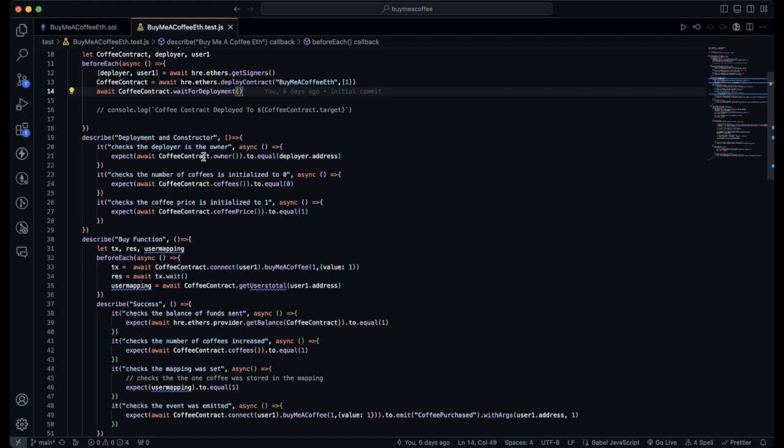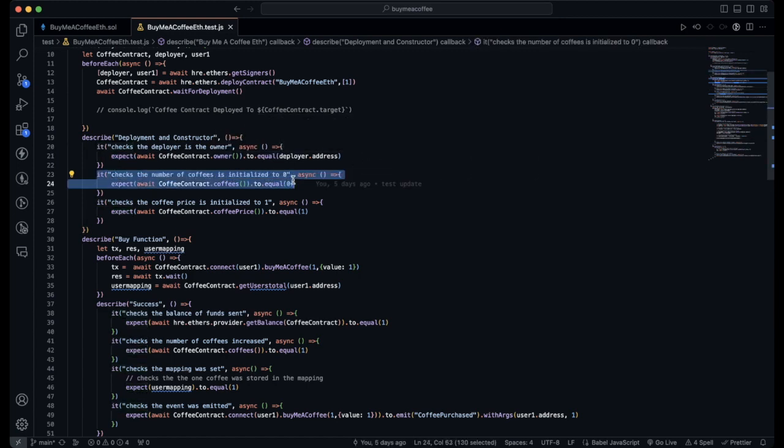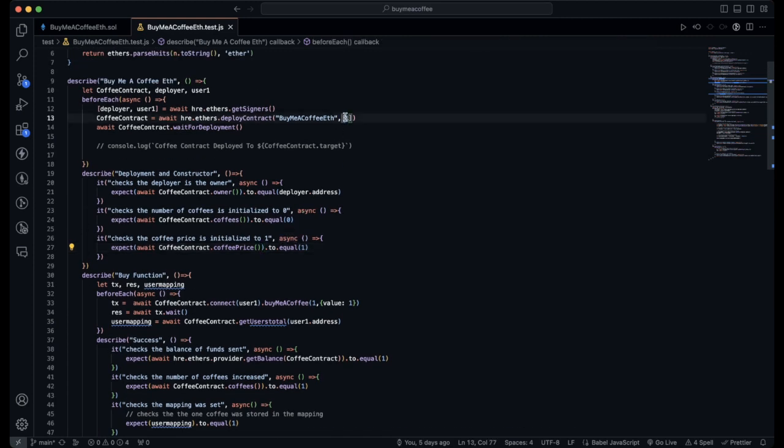In the following describe block, we describe the deployment in the constructor to ensure that when the contract's deployed, all the appropriate variables are set. Within this, I check that the deployer is the owner by doing expect await coffeeContract.owner to equal deployer.address. It checks that the number of coffees is initialized to 0: expect await coffeeContract.coffees to equal 0. And then we check that the coffee price is initialized to 1: expect await coffeeContract.coffeePrice to equal 1. And that 1 is declared here where we pass it into the constructor.